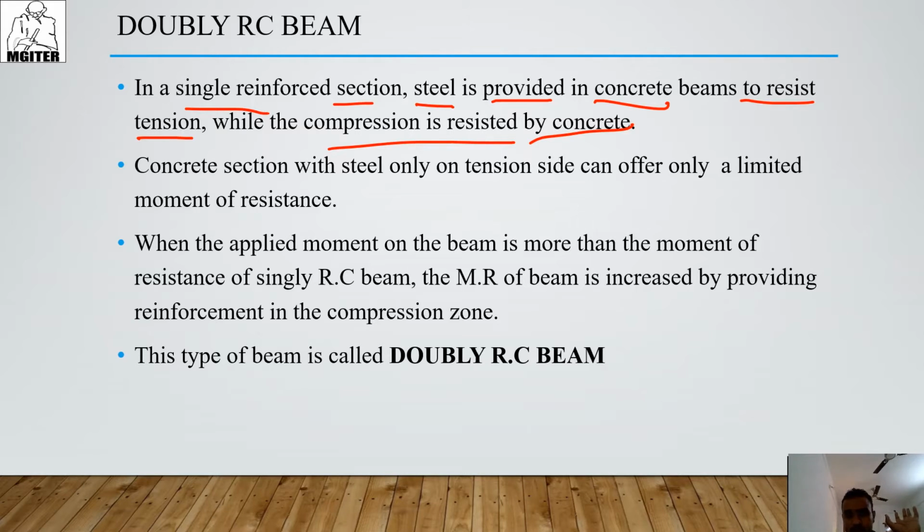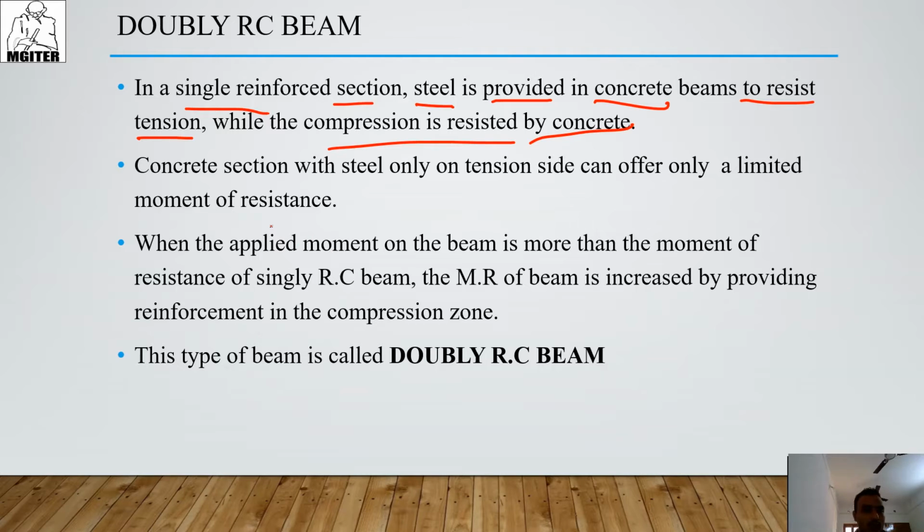This is a simple understanding of a singly reinforced beam. We provide steel only in the tension zone. We discussed this phenomenon in an earlier lecture. You can watch my video on my YouTube channel.